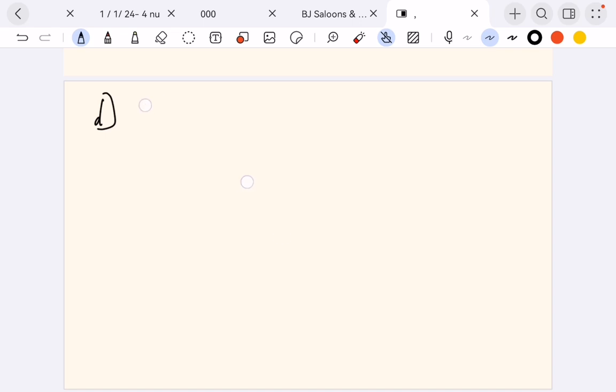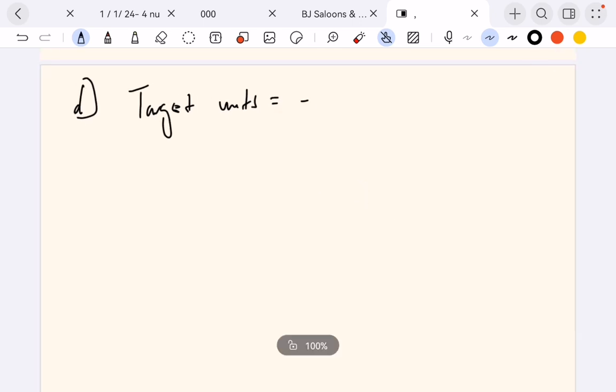So for D, we are saying the target unit. You are saying how many plates, right? So asking us how many plates should we sell in order to get that 7,000 profit per year. So it will be equal to fixed cost times 12 months.